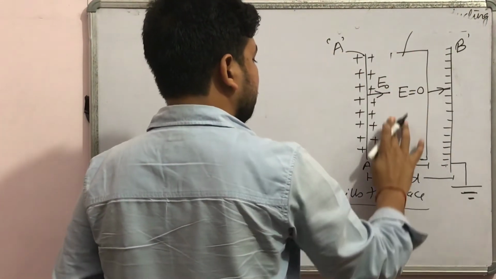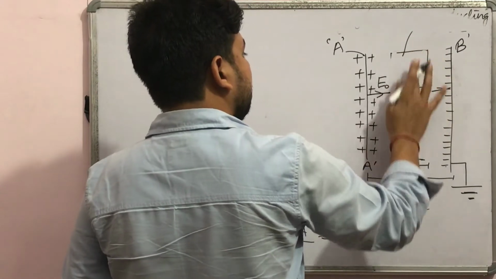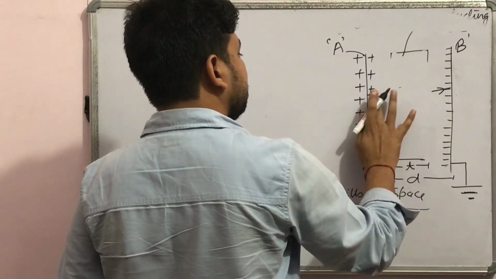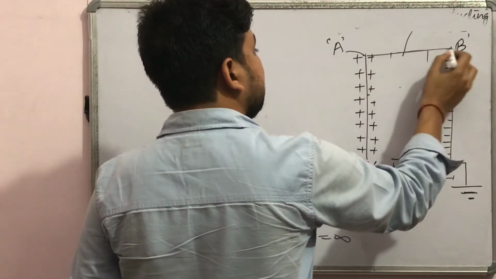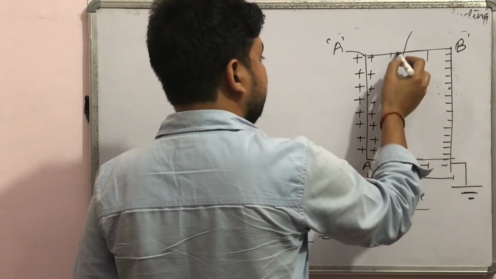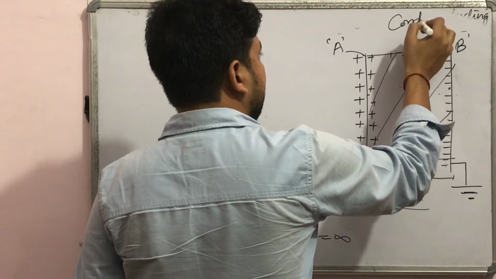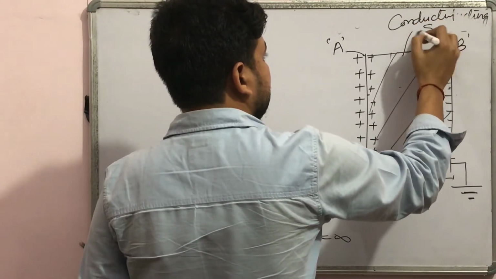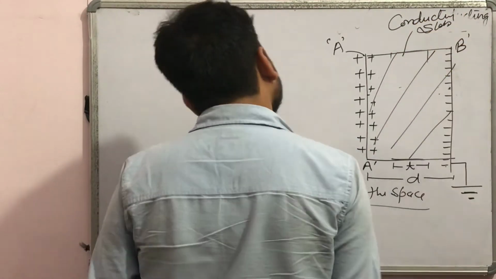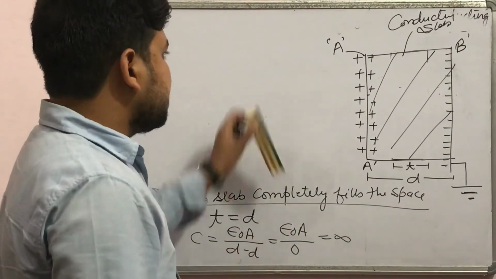Now this conducting slab completely fills the space. This is the conducting slab. The capacitance becomes infinite.